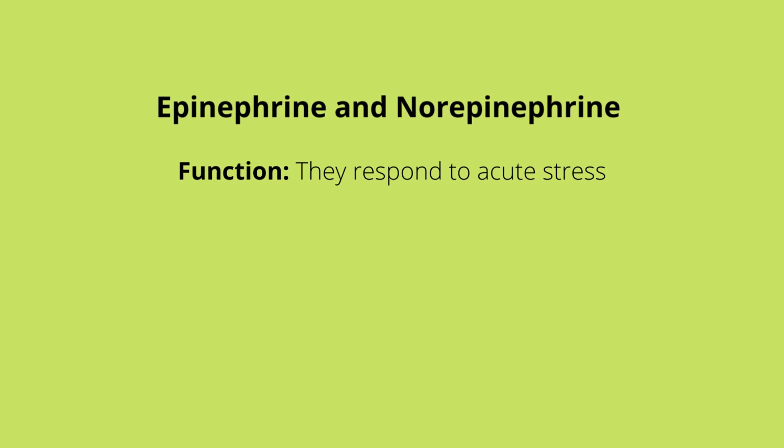The control of epinephrine and norepinephrine: when one has an acute stress or situation, the sympathetic nervous system is activated, which activates nerves that are connected to the adrenal medulla, which allows for secretion of both epinephrine and norepinephrine.